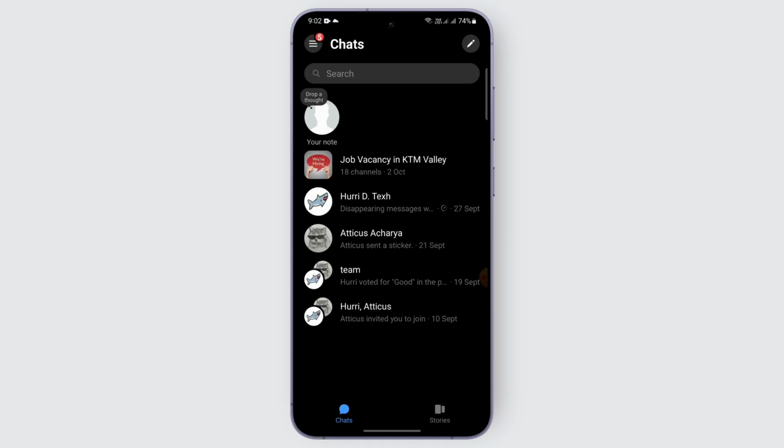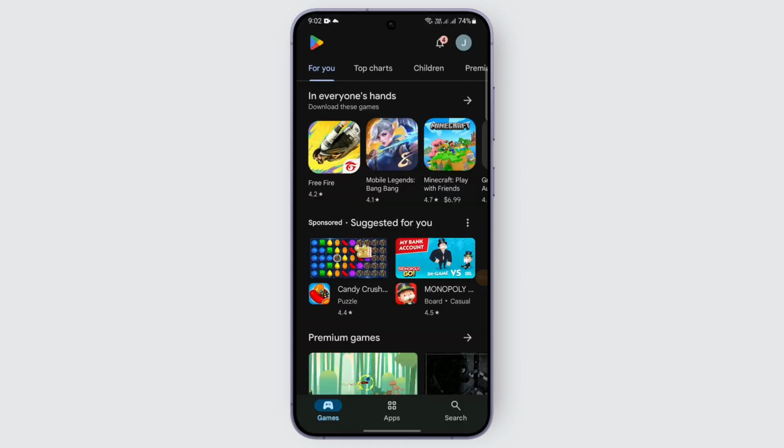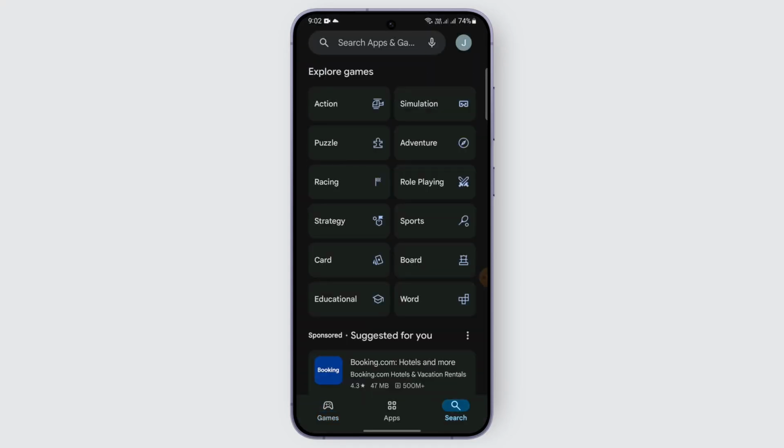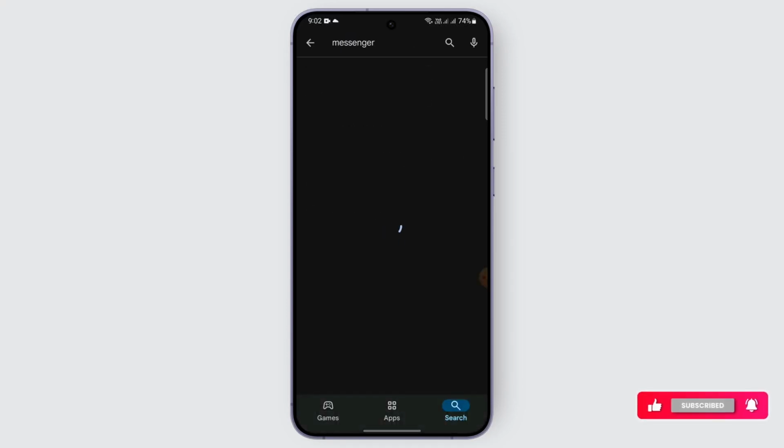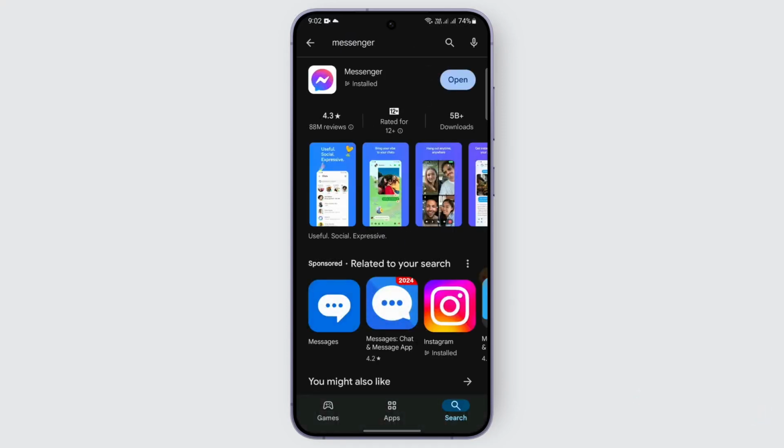If that is not the problem, you may just reinstall the application or update the application. For that, you just need to go to Play Store. After going to the Play Store, just go to the search bar and search for Messenger and look if there is any update or not. If there is any update available, just tap on update and see if that fixes your issue or not.